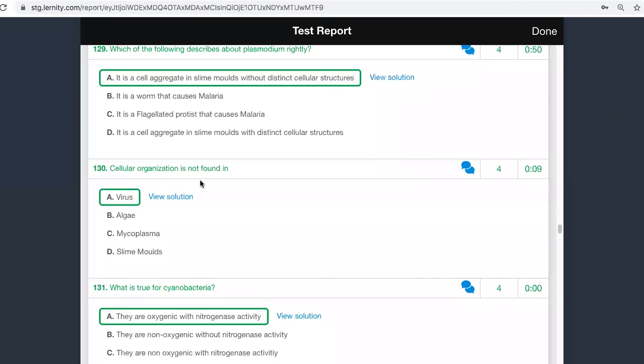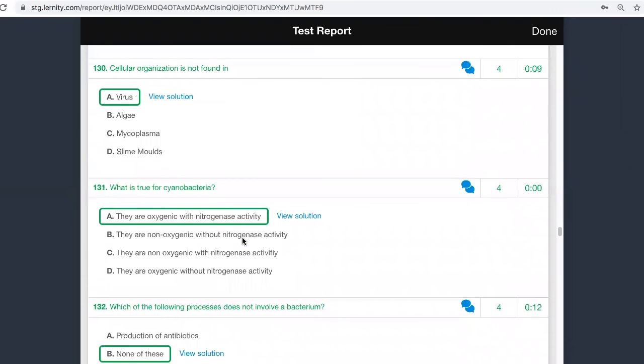Cellular organization is not found in which one? All these things will have cellular organization. Which one will not have? It is the virus that will not have cellular organization. So I think it's an easy question.